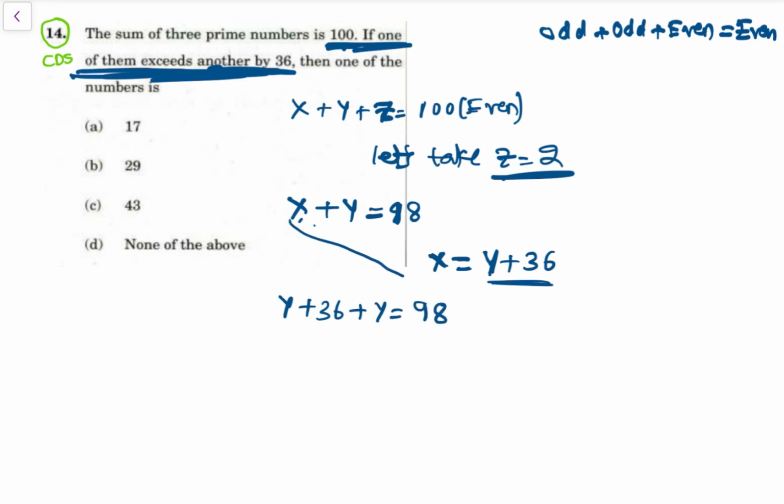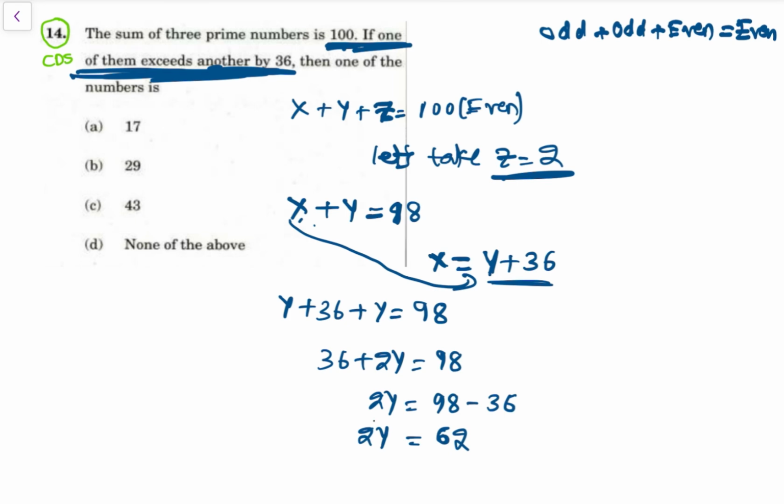So I have replaced x with this, right? So that means 36 plus 2y is equal to 98. So 2y is equal to 98 minus 36, ठीक है. So 98 minus 36 is 62. So 2y is equal to 62. So y is equal to 31.